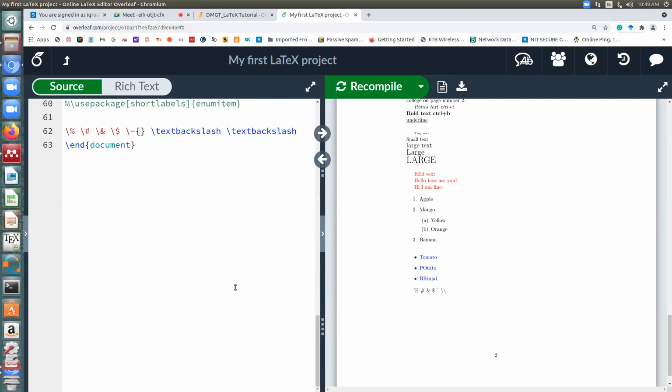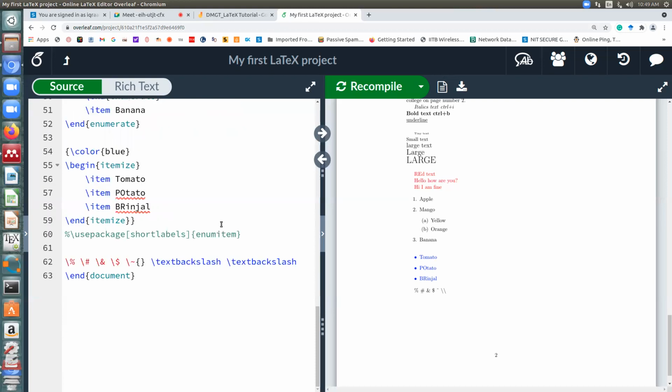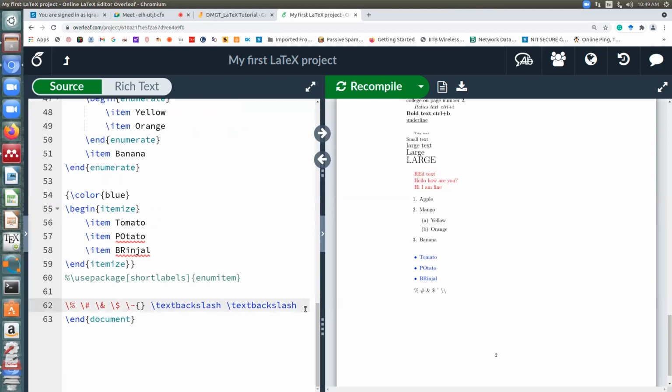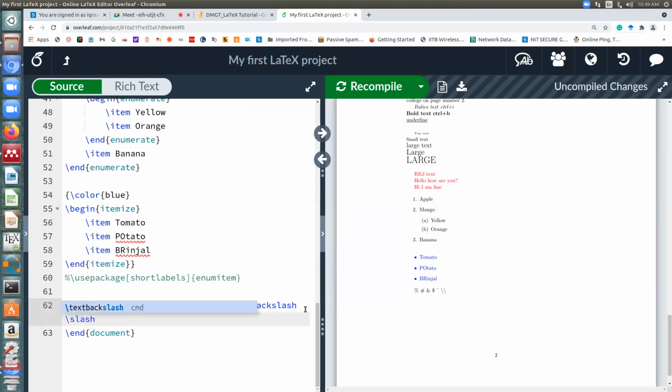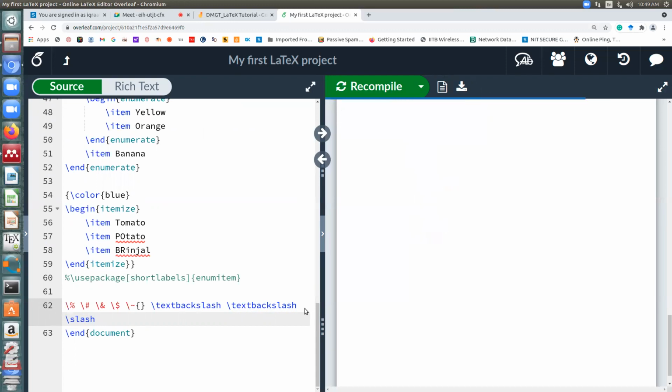So this is how you normally print different special characters in your LaTeX. Similarly, you have it for this caret sign also.